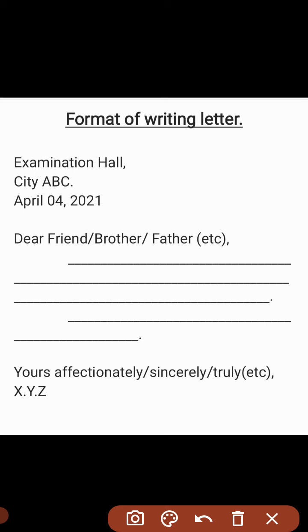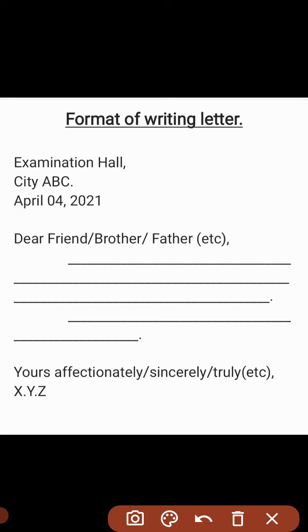So, let's get started. Dear students, as you know, we have two kinds of letter, formal letter and informal letter. But in the board format, in terms of format, we consider the informal and formal letter almost the same. Where there is any difference, I'll let you know.